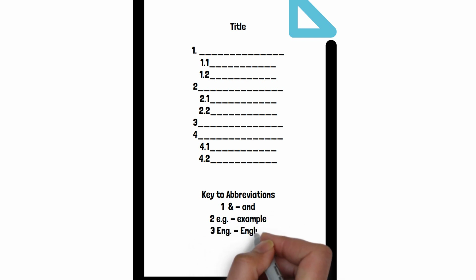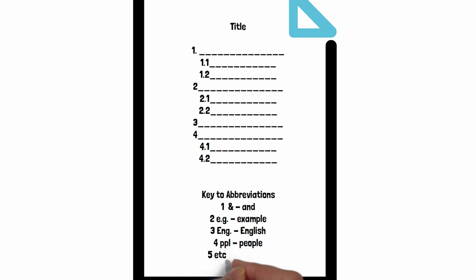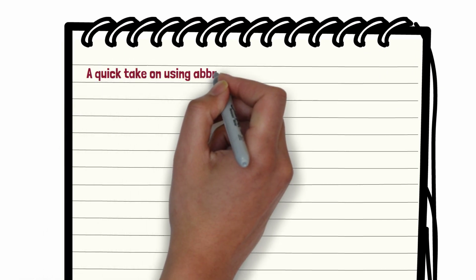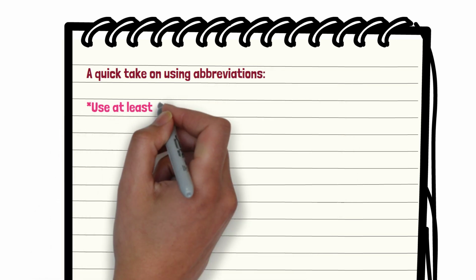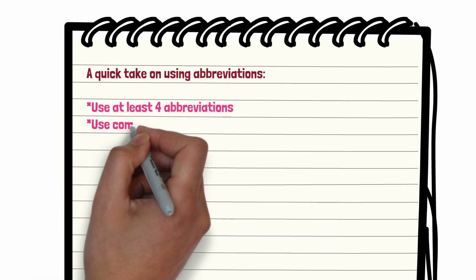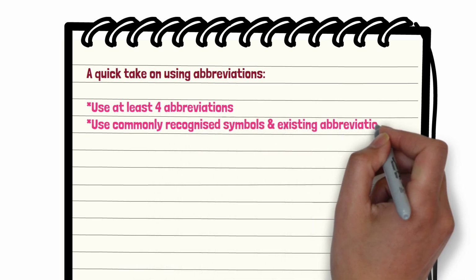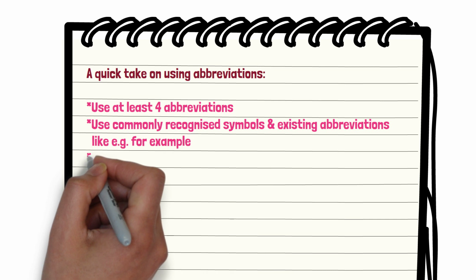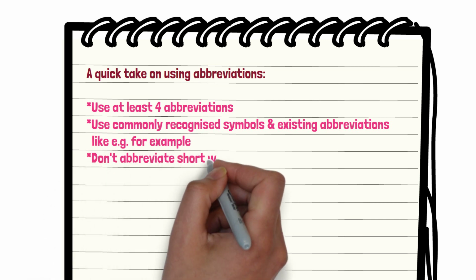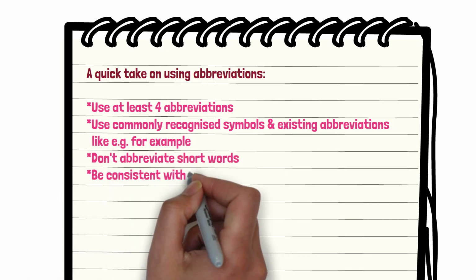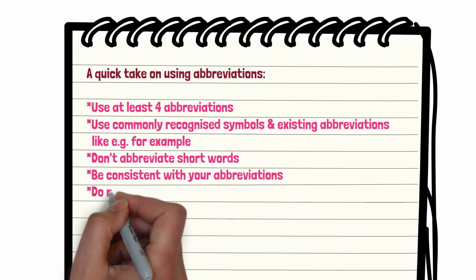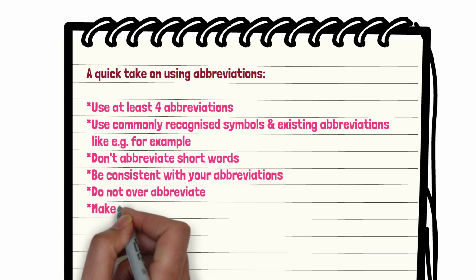And give a key to abbreviations at the end as shown here. You can have the key to abbreviations in a box also. Now let's know a little about the abbreviations. Use at least 4 abbreviations as told earlier. You can use commonly recognized symbols like eg for example. Don't abbreviate words that are already short and abbreviate words that come again and again in the passage.